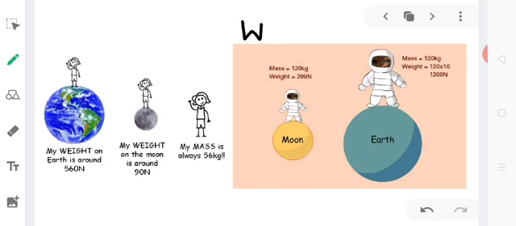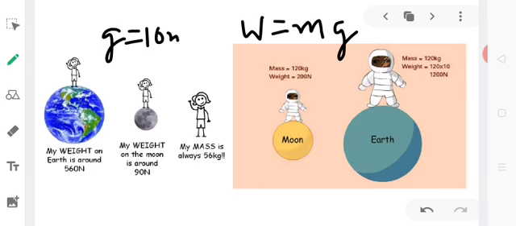Actually weight is given by the formula m into g, where m is the mass and g is the acceleration due to gravity. If we roughly take g to be equal to 10 meter per second square, then mass will be equal to 120 kg, weight is 1200 newton. As I told you that weight is a force. And simply consider the situation on moon. Mass is again 120 kg, but weight is 200 newton, because there is a difference in the value of acceleration due to gravity on earth and moon.